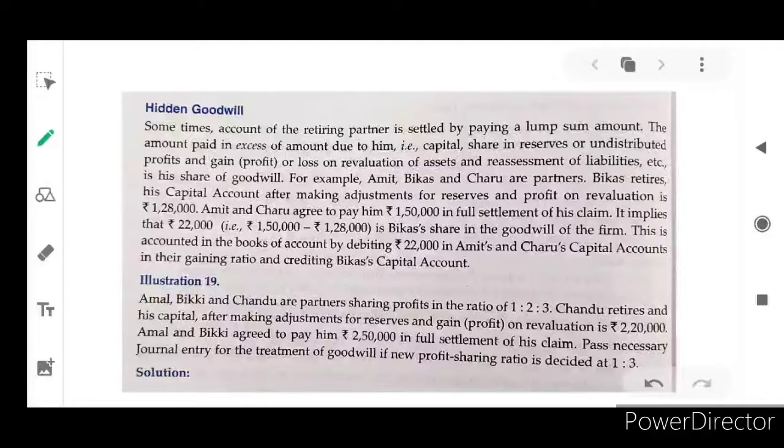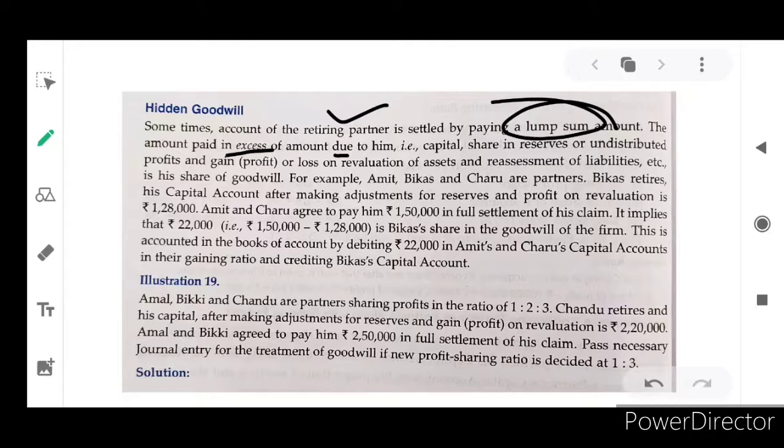Okay. Next one is hidden goodwill. Sometimes the account of a retiring partner is settled by paying a lump sum amount. The continuing or gaining partners settle the retiring partner's account in a lump sum amount, isn't it? If the amount paid is in excess of the amount due to him, including his share in reserve or undistributed profit or gain or loss on revaluation of assets, whatever it is,